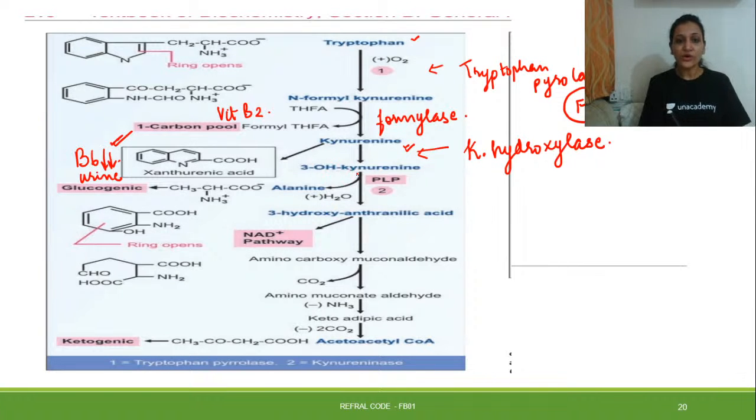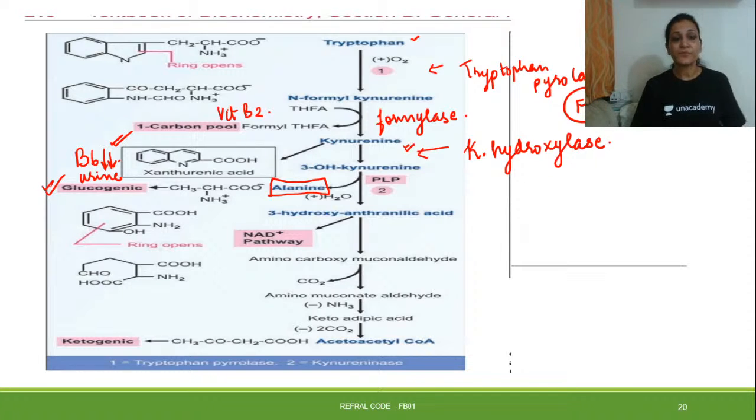Now if 3-hydroxykynurenine is formed, then what will happen? One of the things that is formed from 3-hydroxykynurenine is alanine. And from here, the glucogenic pathway of tryptophan is diverted.